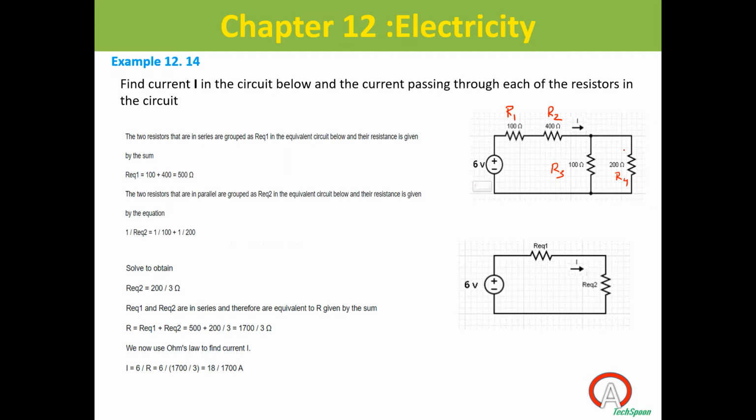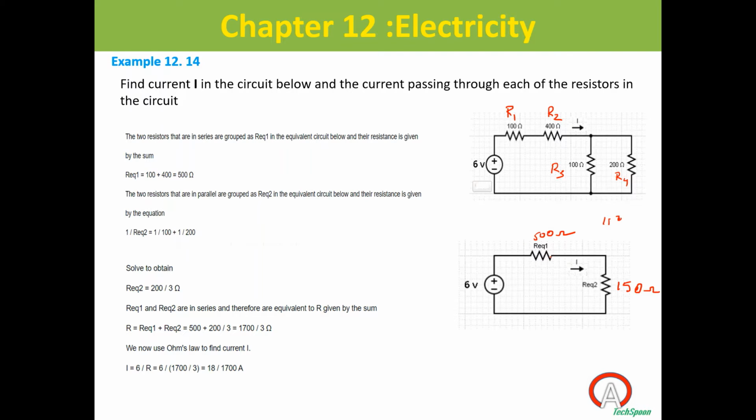If you find an equivalent for this R3 and R4, there will be an equivalent resistance. This parallel R3 and R4, we can find an equivalent resistance, and we can connect like this. For example, this 100 ohm and 200 ohm, I'm just saying it is 150 ohm equivalent. So instead of connecting those two resistors like this, I can connect a single resistance of 150 ohm. Now this R1 and R2 also I can find an equivalent resistance. Let it be 500 ohm.